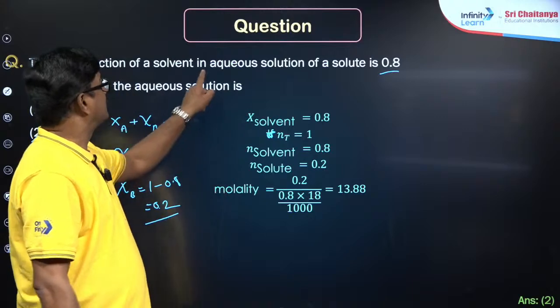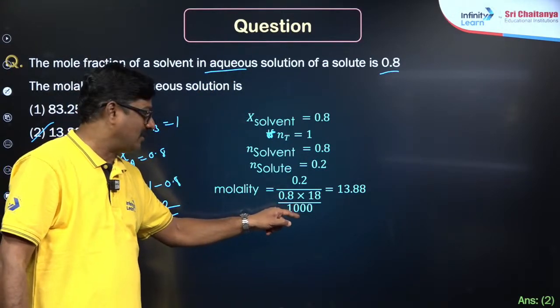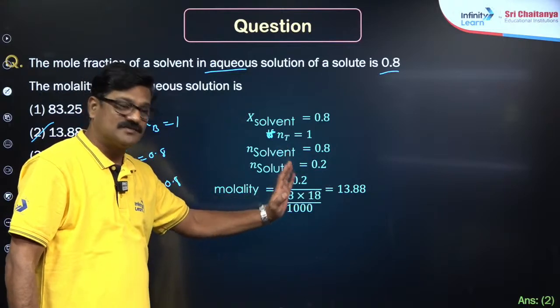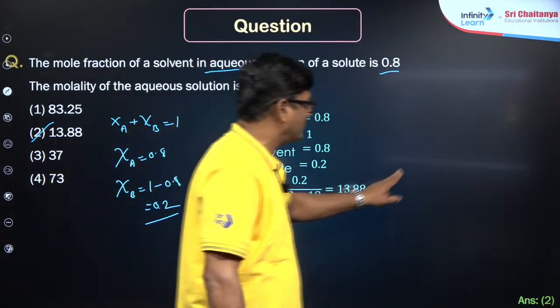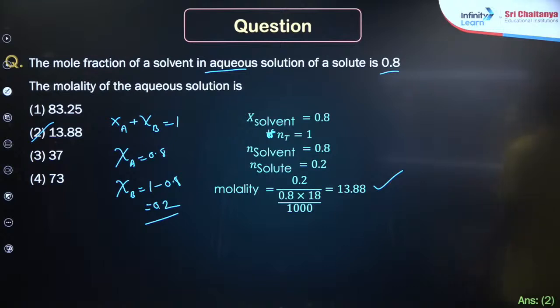Water, it is given water, that is 0.8 into 18 upon 1000, and when you solve it, you are going to get 13.88 as the appropriate answer for this question. So my students are doing very good. Sai Kumar, yes, it is true.